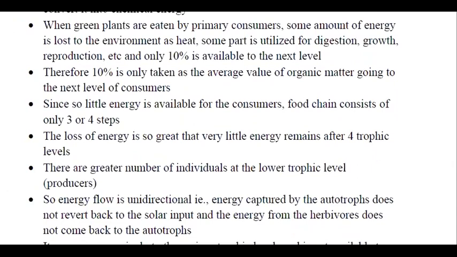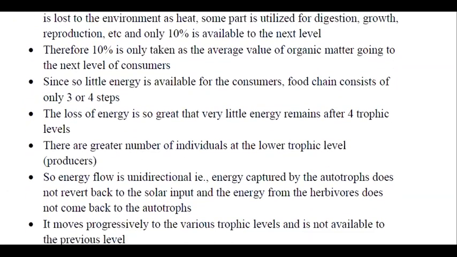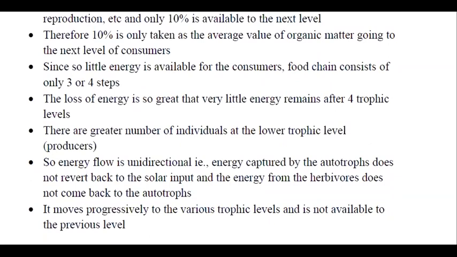You might be observing that in each level, only 10% of the energy is passed to the next level. Since so little energy is available for the consumers, food chain consists of only 3 or 4 steps. The loss of energy is so great that very little energy remains after the 4 trophic levels. There are greater number of individuals at the lower trophic level, that is the producers.